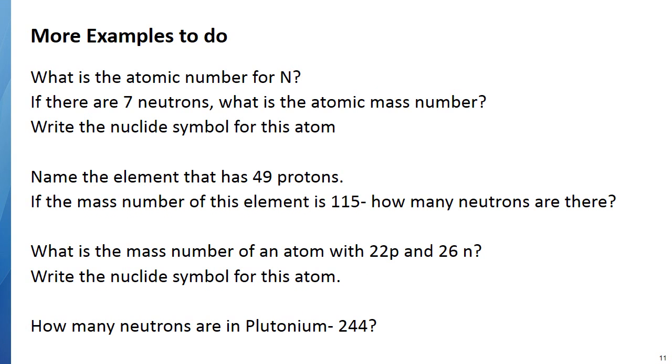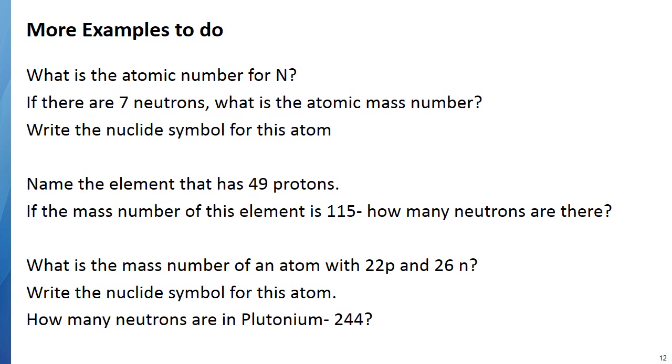All right, let's look at a few more examples. What is the atomic number for nitrogen? If you look at your periodic table, you'll see that the atomic number for nitrogen is 7. It has 7 protons. If the nitrogen atom I'm talking about also has 7 neutrons, what will the mass number be? 7 plus 7 is 14, so it'll have a mass number of 14.